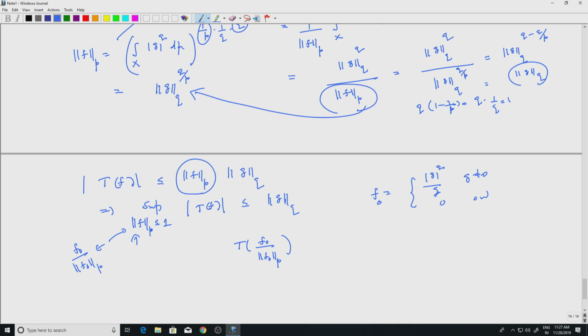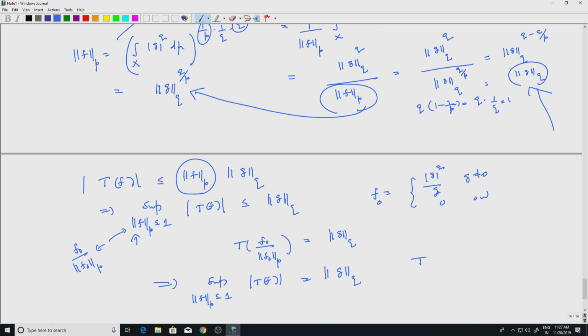So f naught divided by LP norm of f naught is in the unit ball. T at that point is actually equal to the LQ norm of g. That is what we just computed. So the supremum will be attained. This tells me that the supremum over LP norm of f less than or equal to 1 of modulus of Tf is equal to the LQ norm of g.